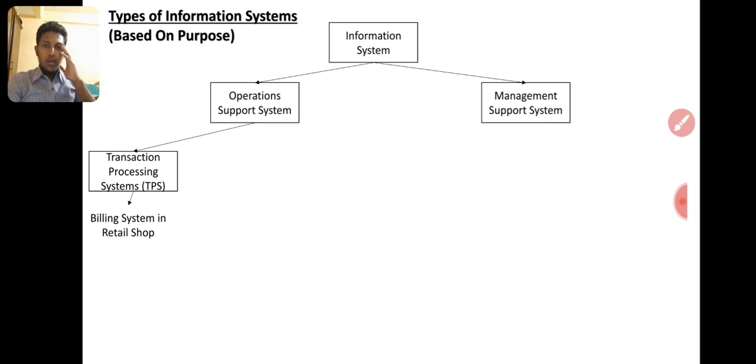So if you see transaction processing system, if you see the meaning of transaction, we are involved with transactions. Transactions happen at a very low level. Sales transaction, purchase transaction. There is no transaction after that.